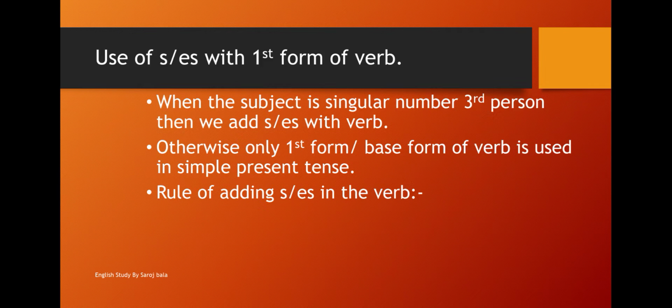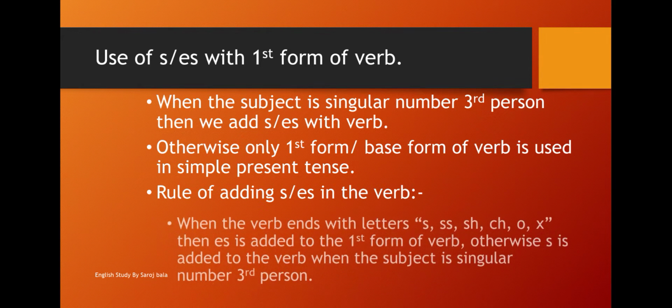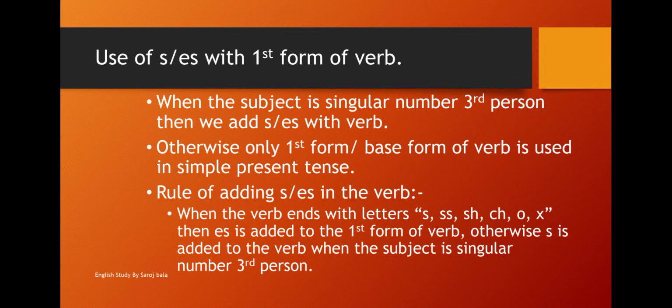Where we will add s or where we will add es to the verb when the subject is singular number third person. When the verb ends with letters s, double s, sh, ch, x or o, then es is added to the first form of verb. Otherwise, s is added to the verb when the subject is singular number third person. This is the first condition, that the subject should be singular number third person. Then we will add s or es to the first form of the verb.